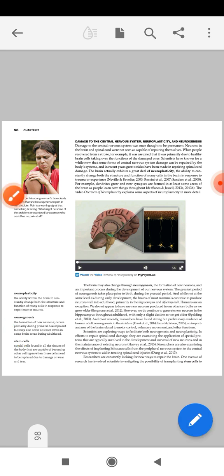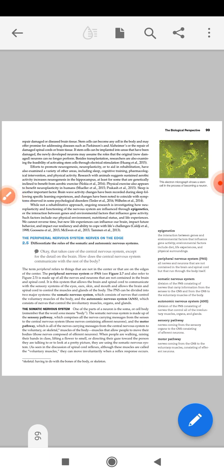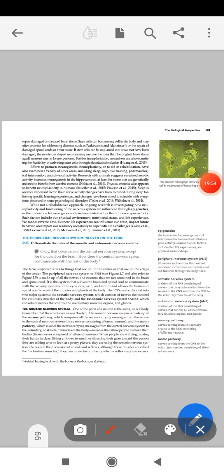That's all about it. And the next thing by which we can repair these damages is known as epigenetics.